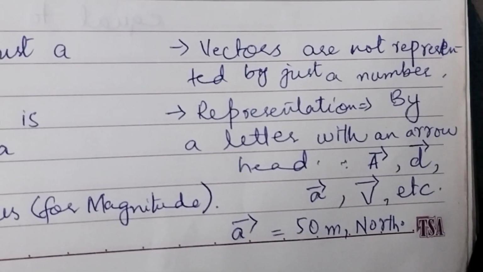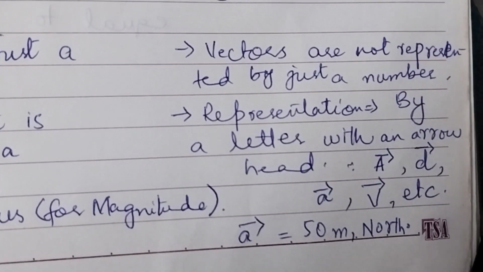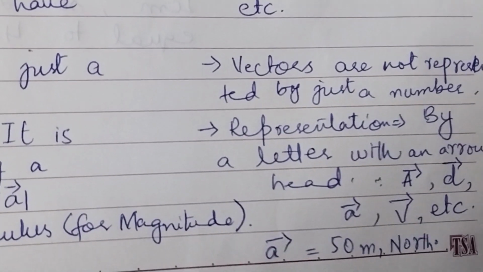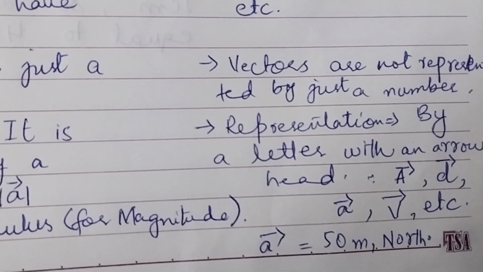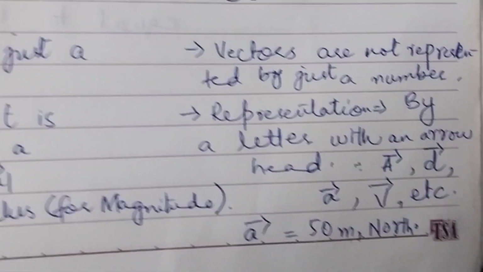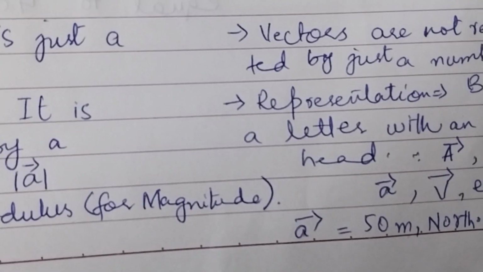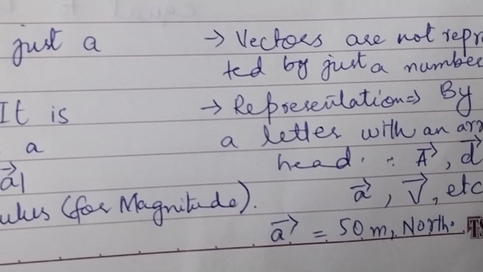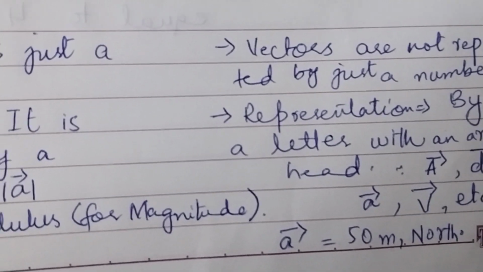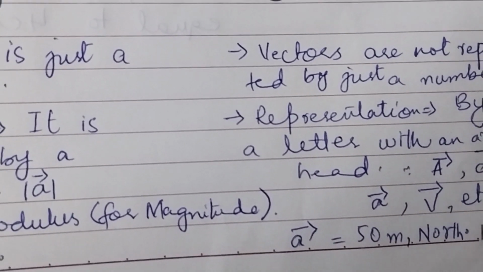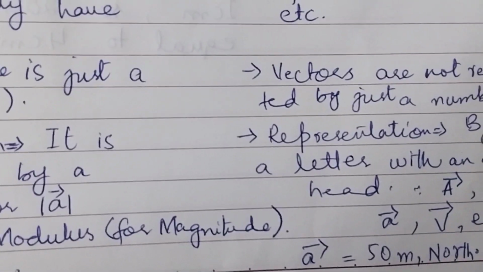Now, vectors are represented by a letter with an arrowhead. Here are a few examples: capital A with an arrowhead, D with an arrowhead, V with an arrowhead, etc. For example, vector A with magnitude 50 meter, and then we add a direction, that is north. I hope you understand it.